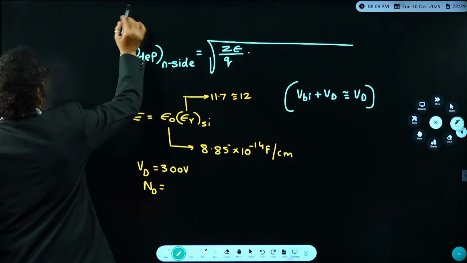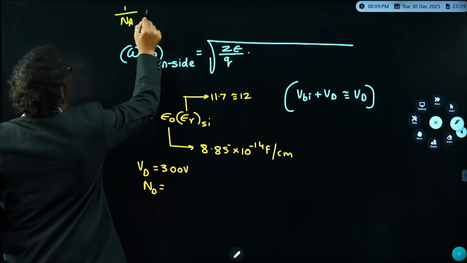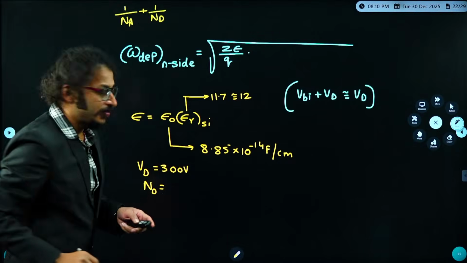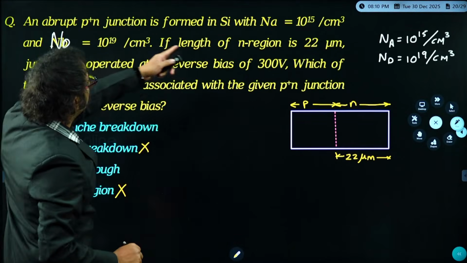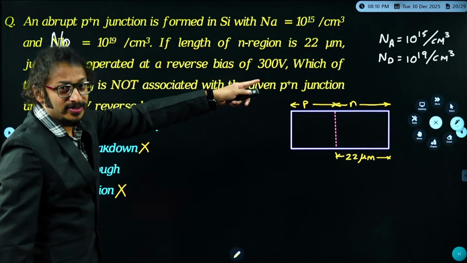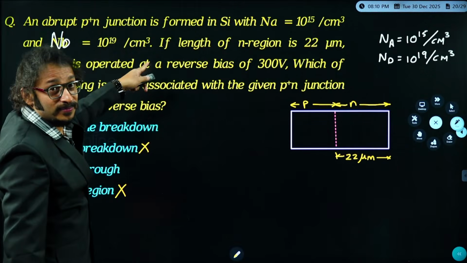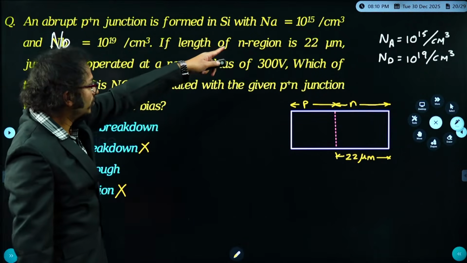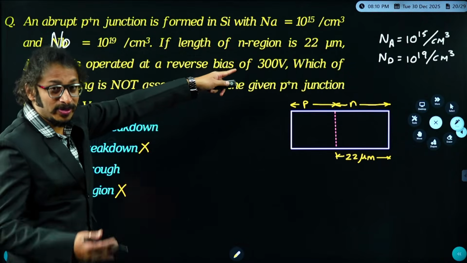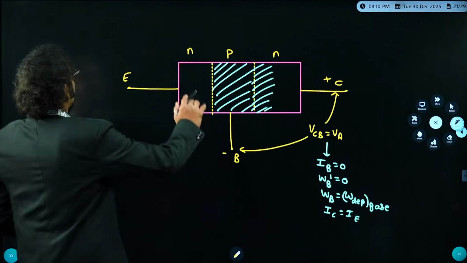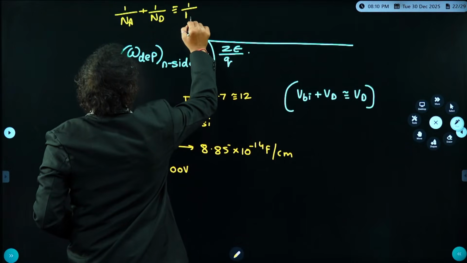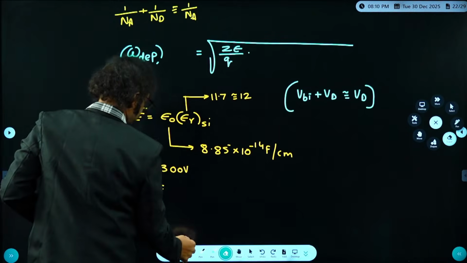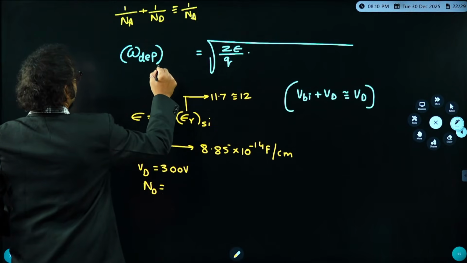For example, students, 1 by NA plus 1 by ND. Students, please let me know what that is. NA is 10 power 15 and ND is 10 power 19. So 1 by 10 power 19 plus 1 by 10 power 15. I think 1 by NA is a very large value in comparison, so in that case it is almost equal to 1 by NA. Then this is the depletion width of the PN junction you can consider.